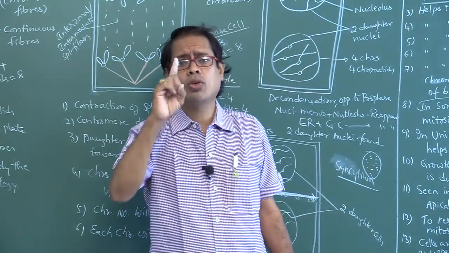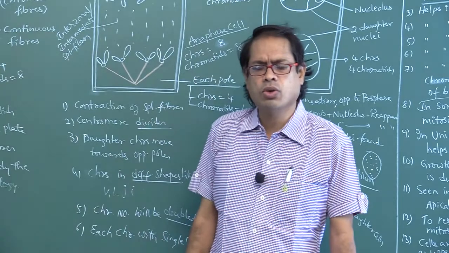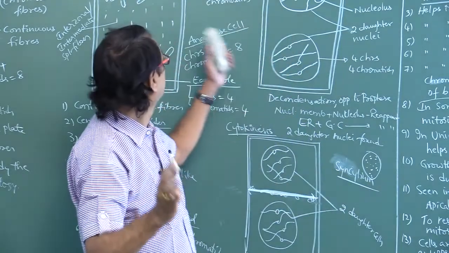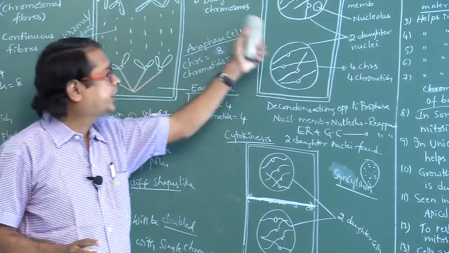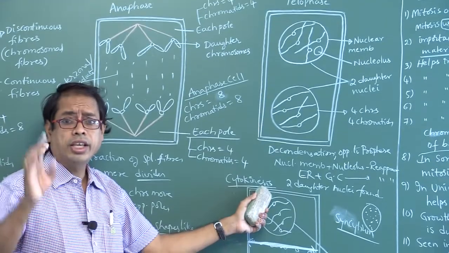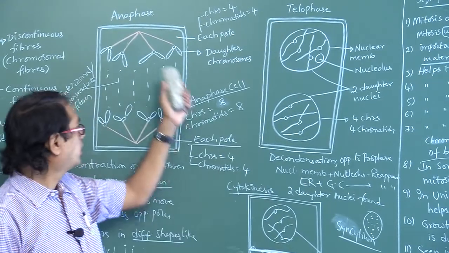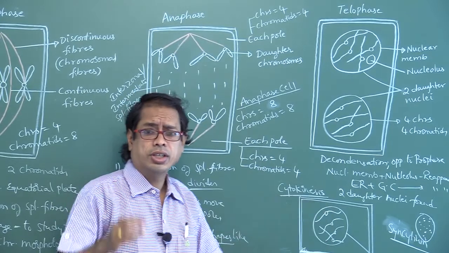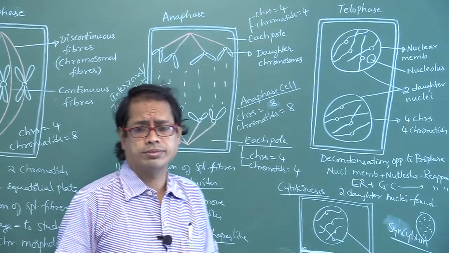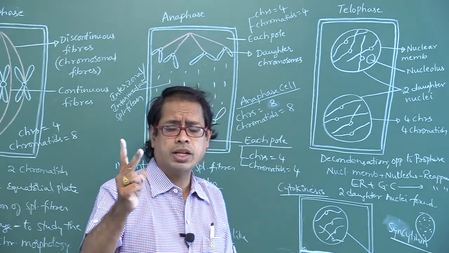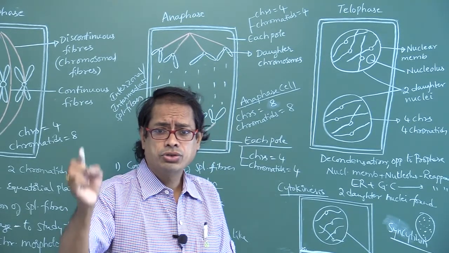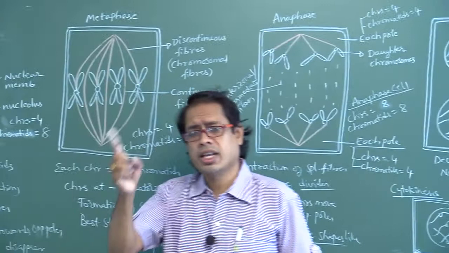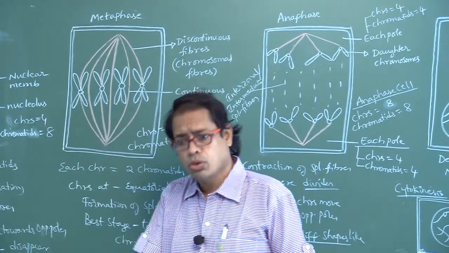Now I want to ask the final question. Each chromosome with one chromatid is found in G1 phase, anaphase, telophase, cytokinesis. Each chromosome with two chromatids is found in S phase, G2 phase, prophase, metaphase. That is, from S phase to metaphase, each chromosome has two chromatids.